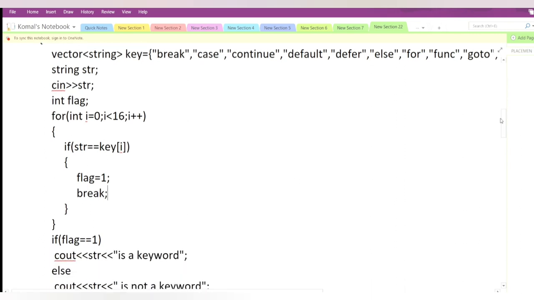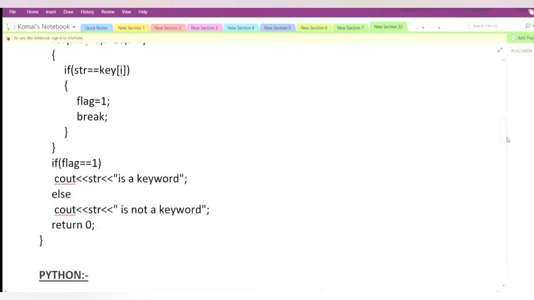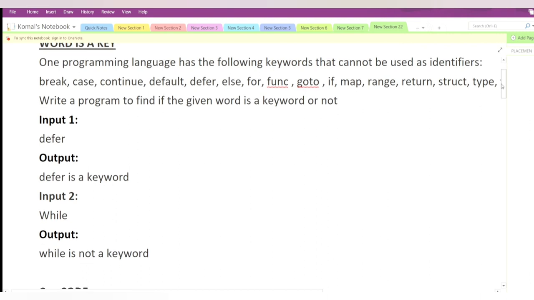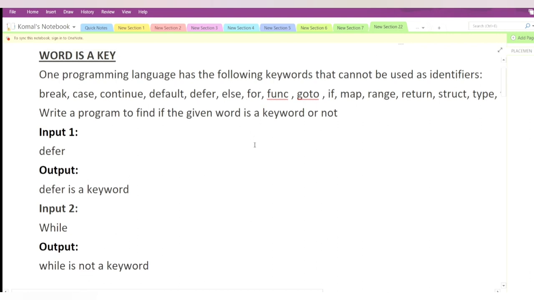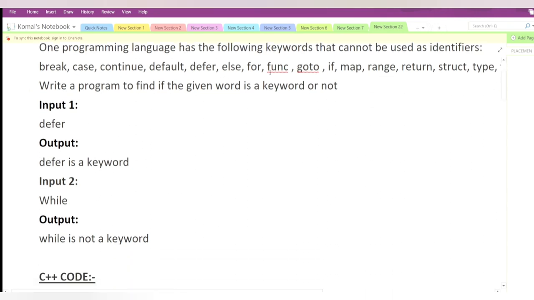So we will put a break here, and if we come out of this loop and the flag value is 1, that means the inputted string is a keyword, otherwise it is not a keyword. We just have to print this. In TCS NQT, believe me, the questions are very simple. The question may be very lengthy, but you just need to concentrate on the main words only, like what they have asked you to do. Here they have given keywords, so we just have to make a vector of strings and match the input with it. You need basic logic only.